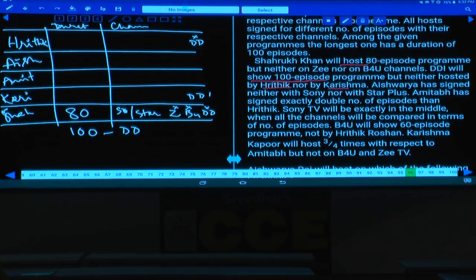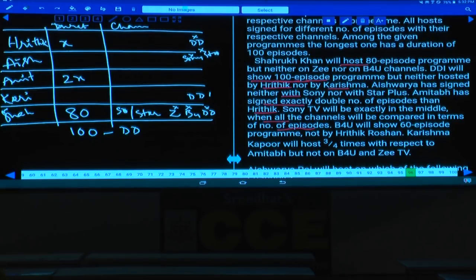As for Aishwarya or Amitabh, Aishwarya has signed neither Sony nor Star Plus. Sony and Star were ruled out for Aishwarya. Amitabh Bachchan has signed exactly double the number of episodes of Hrithik. If Hrithik is x, Amitabh will be 2x, isn't it? And Sony TV will be exactly in the middle when all the channels are compared in terms of number of episodes. And Sony TV cannot have the maximum, isn't it?